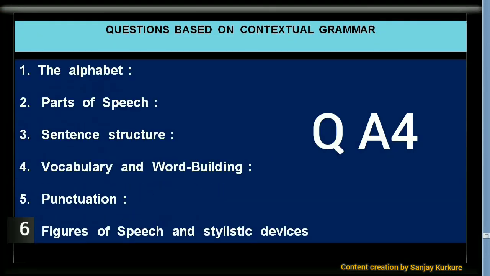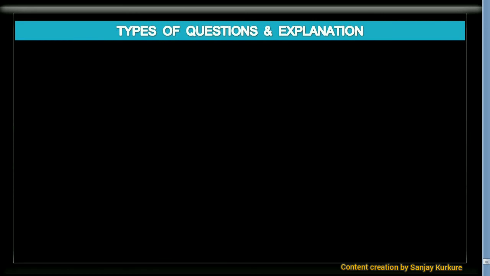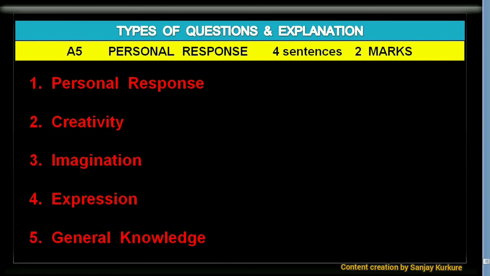Questions based on contextual grammar: the alphabet, parts of speech, sentence structure, vocabulary and word building, punctuation, and figures of speech and stylistic devices. Question A5 is related to personal response, creativity, imagination, expression, and general knowledge.